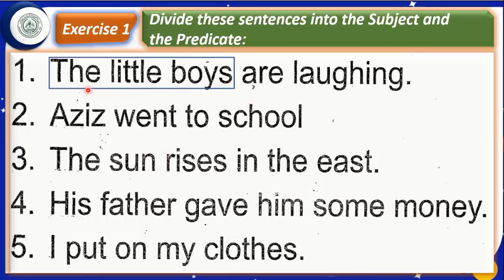I have put it in a box. And what is left is the predicate. We shall draw a line under it. We shall put each subject of each sentence in a box and underline the predicate. Let us do number 2.